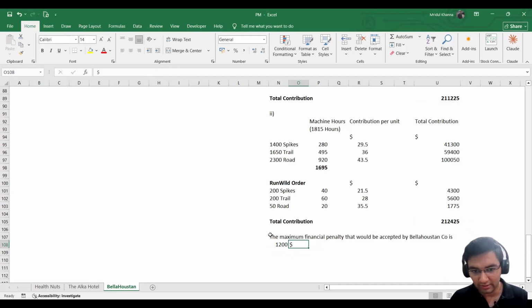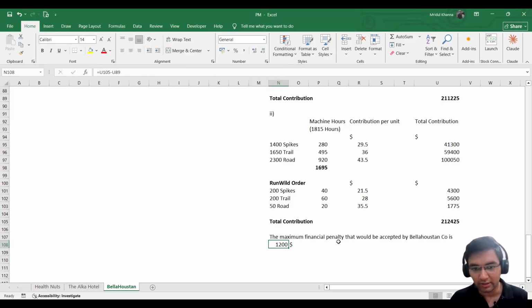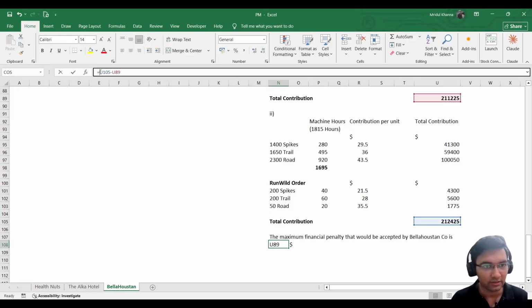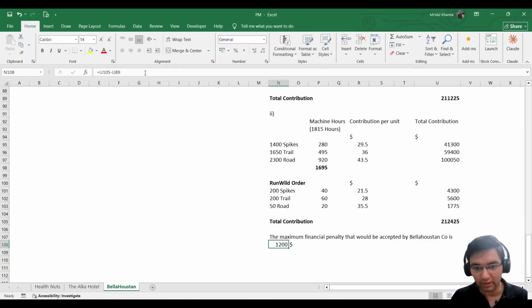So it is $1,200. The maximum financial penalty that would be accepted by Bella, as I will further continue it, I'll just make it into currency. I'm not sure if I can. Now let me just see here if I can. No, I actually can't.